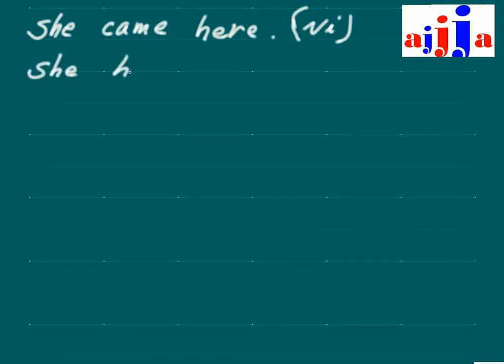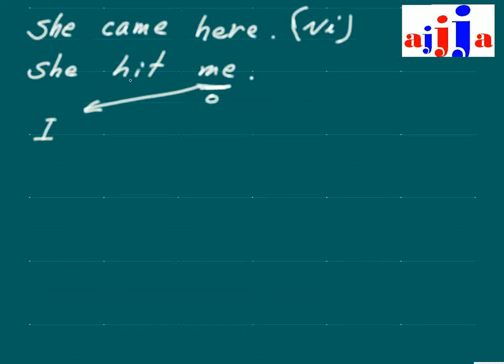So what about this? She hit me. Think about this. She hit me. Me, that's right. This one is the object. That's why we pull this one to the front. So me to I, right? Because the objective form of me is I. Also, she hit. You know what? This one must be the past, right? You know why?